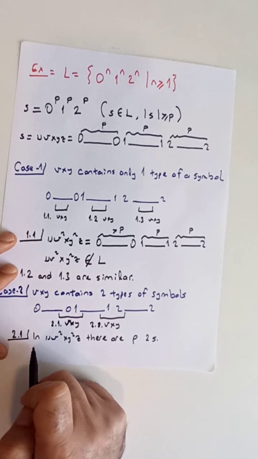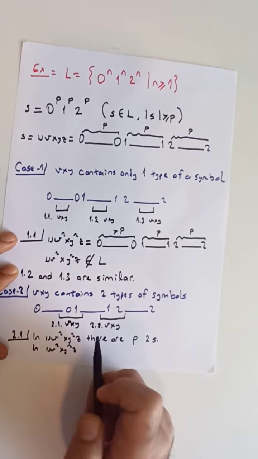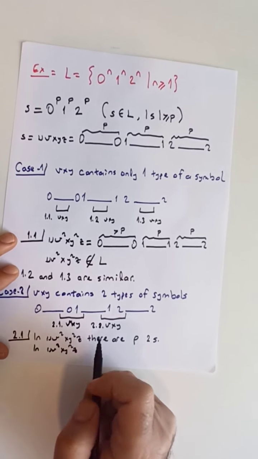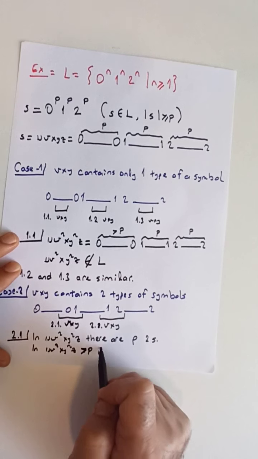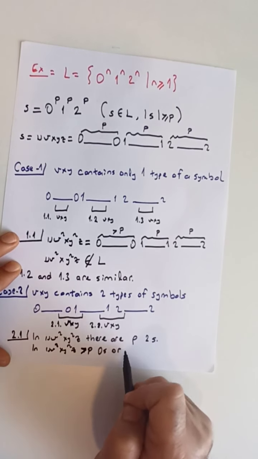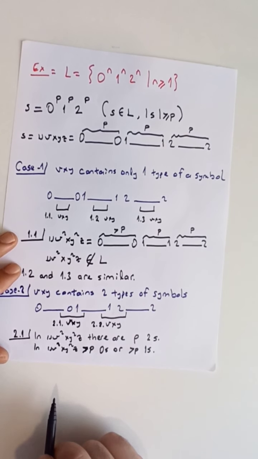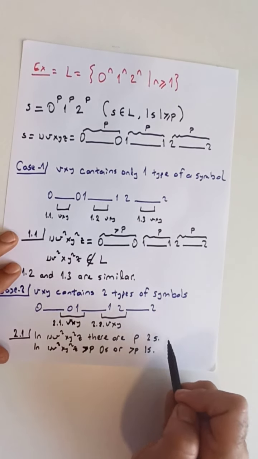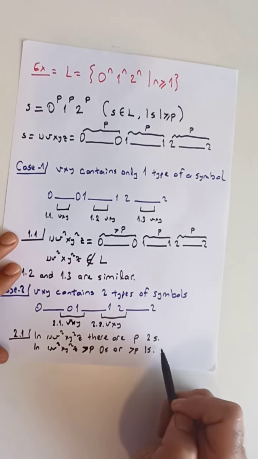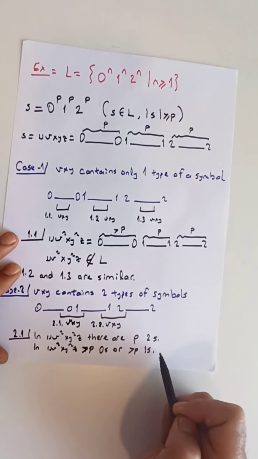So it must definitely be the case that greater than p zeros or greater than p ones must exist, because we know that v or y is not epsilon.